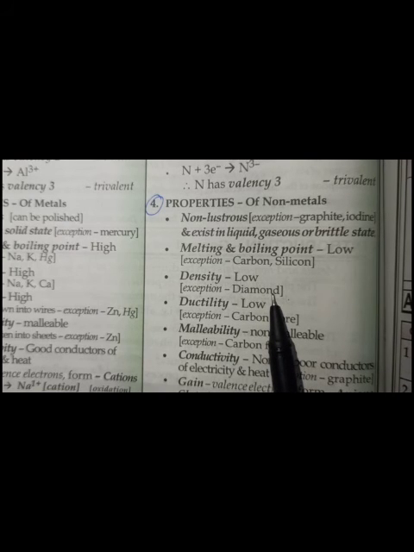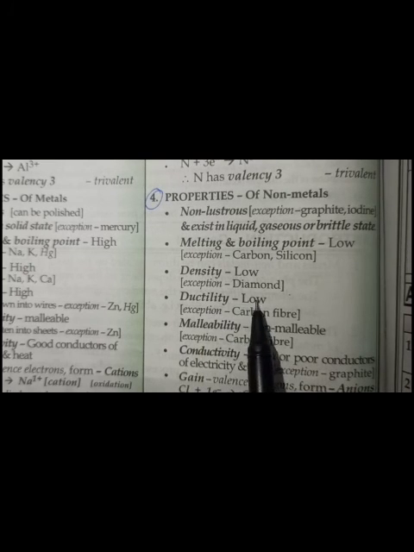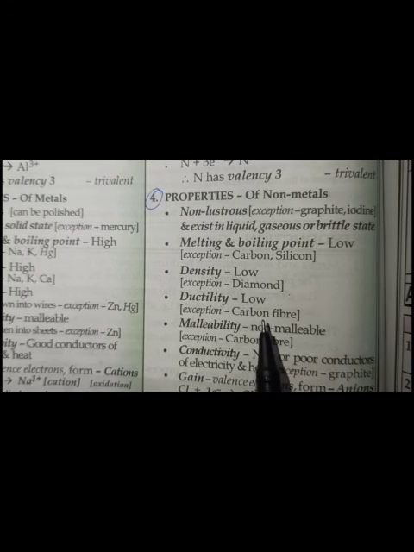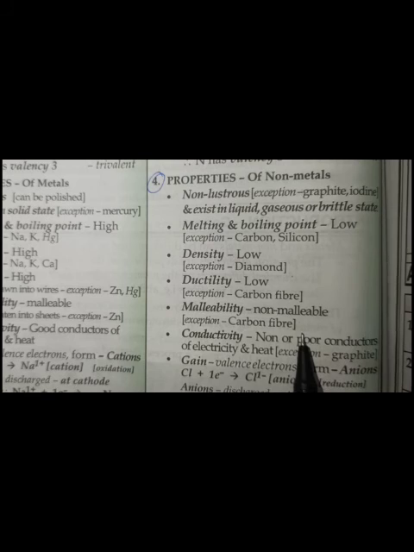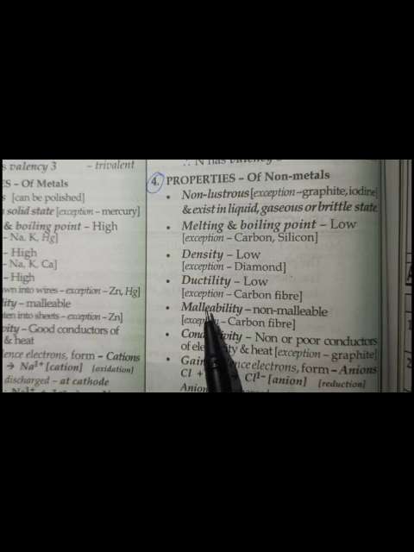Diamond has a high density. All non-metals are non-ductile, but carbon fiber is ductile. All non-metals are non-malleable, but carbon fiber is malleable.